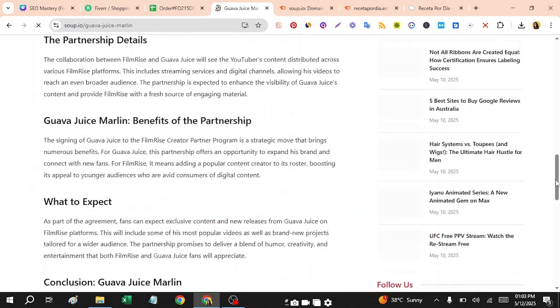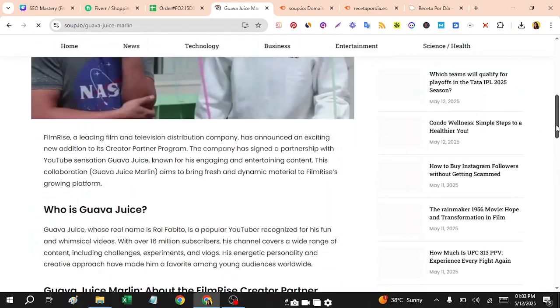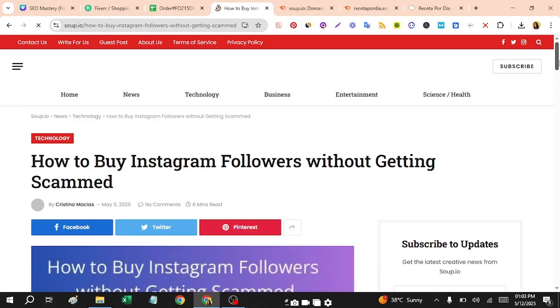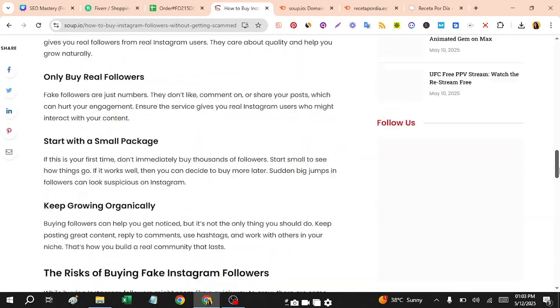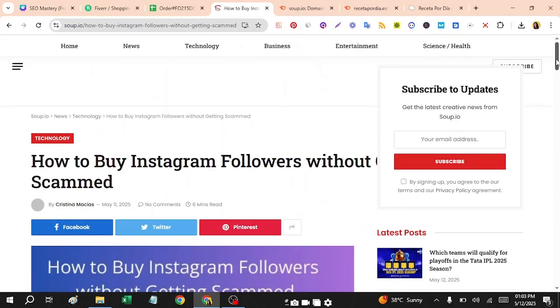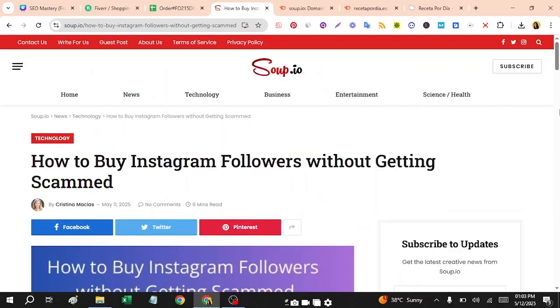Here you can see very generic content, not very good content that puts value to the users. How to buy Instagram followers without a scam.